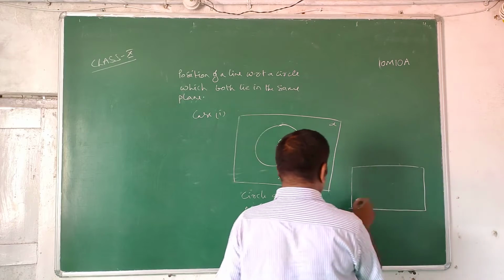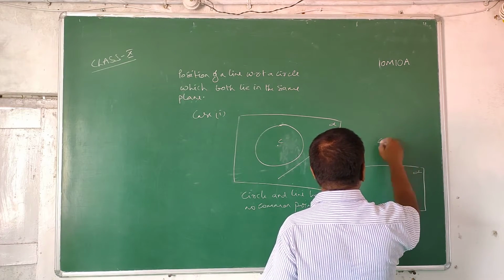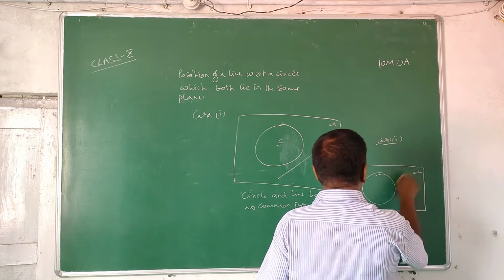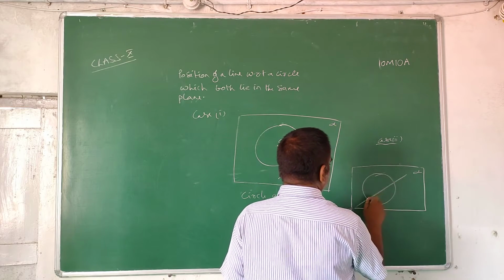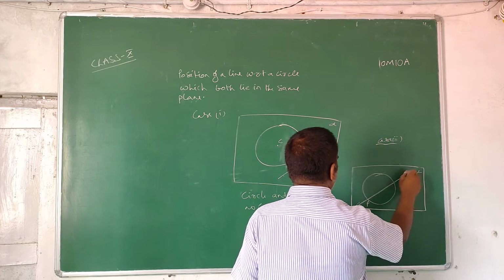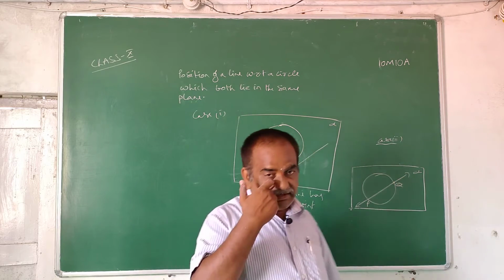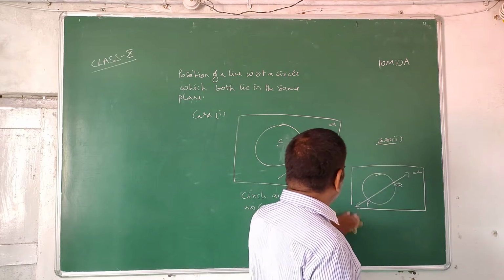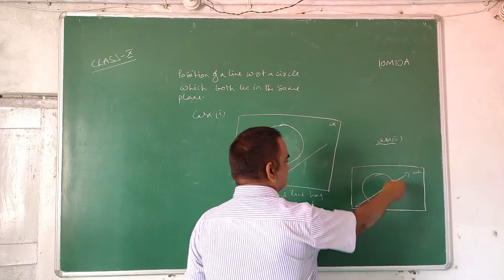So what is the second case? The circle and a line can be in a plane. Here you see, this is a line and a circle which are intersecting. This line is intersecting the circle at two different points, P and Q. Are you following?